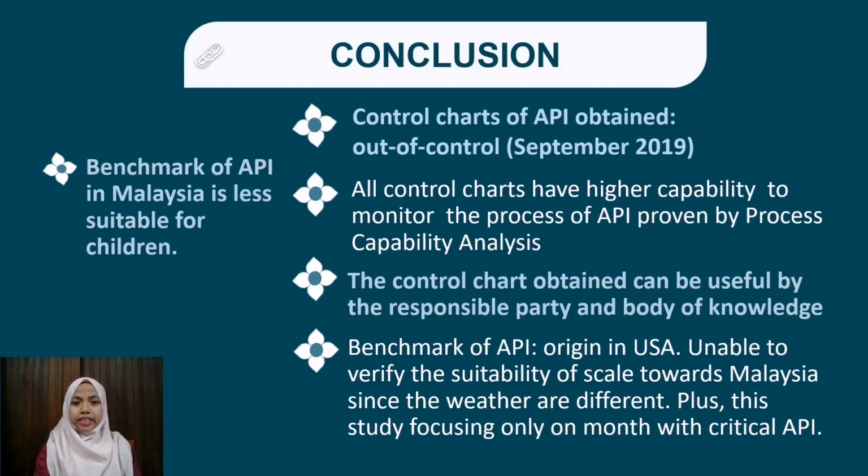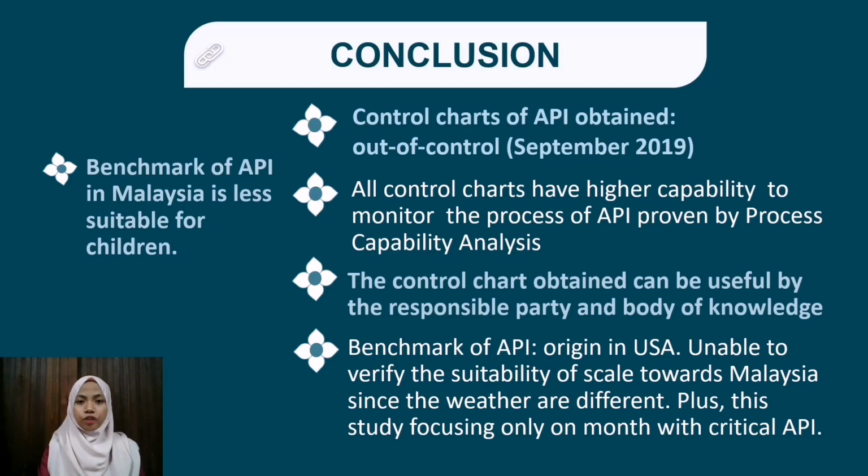As a conclusion, the general guideline of air pollution index in Malaysia is less suitable for children and for those in the sensitive group, as it is set on the standard normal health of human beings. The control charts of API obtained are out of control due to the heavy haze, causing the index of air pollution to increase. All control charts have high capability to monitor the process of API, proven by the process capability analysis approach. The control charts obtained can be useful for the responsible parties and body of knowledge in order to take immediate action on protecting the health of children aged below 10 years old from being exposed to severely polluted air.